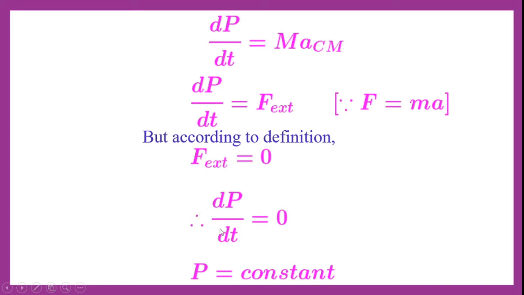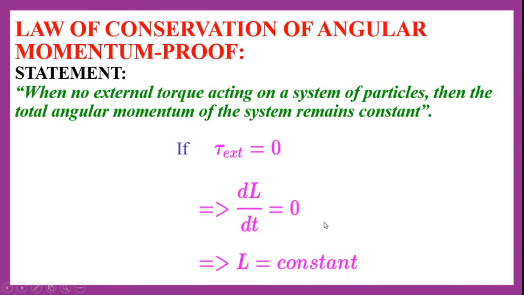If you observe this, that means the rate of change of linear momentum is equal to 0. That implies our linear momentum is a constant value. Hence P is equal to constant. This is how we prove the law of conservation of linear momentum. That means when no external force is acting on an isolated system, the total linear momentum remains constant.